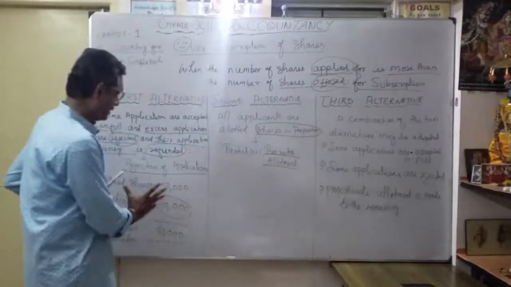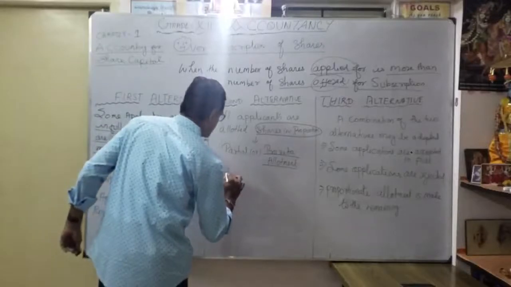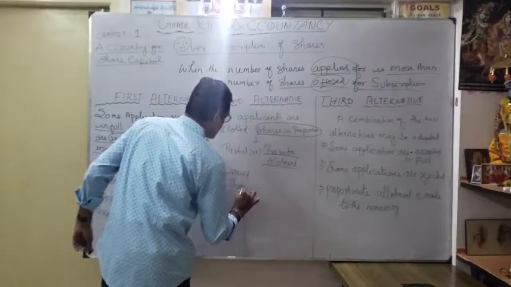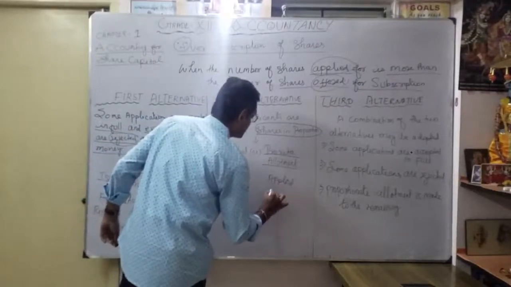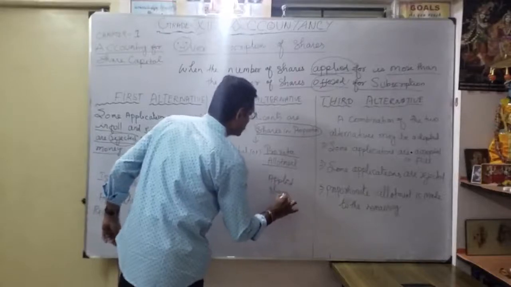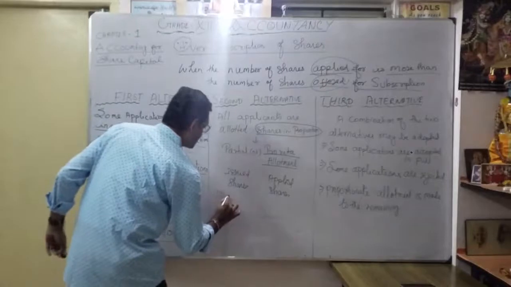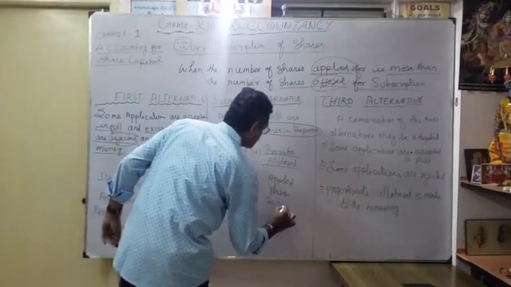In the same example, issued shares are 50,000 and applied shares are 70,000.